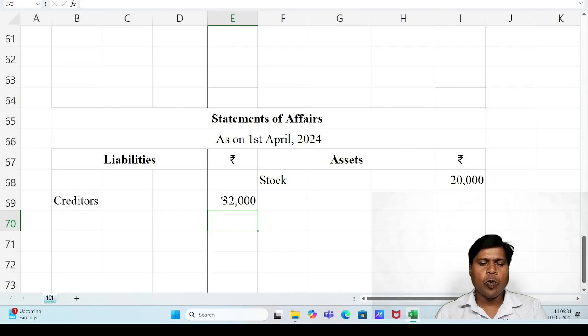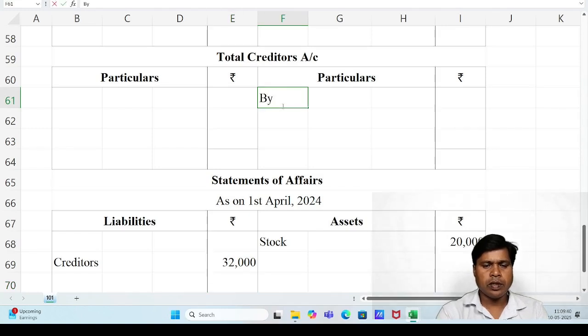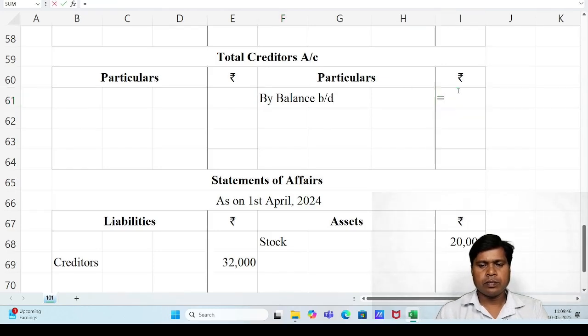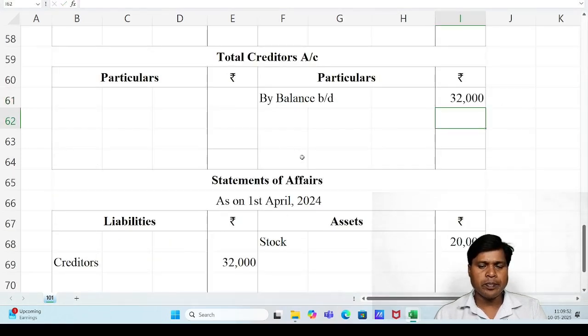Then opening creditors we write under total creditors account credit side, opening balance, balance brought down, 32,000. Previous year amount to be paid.